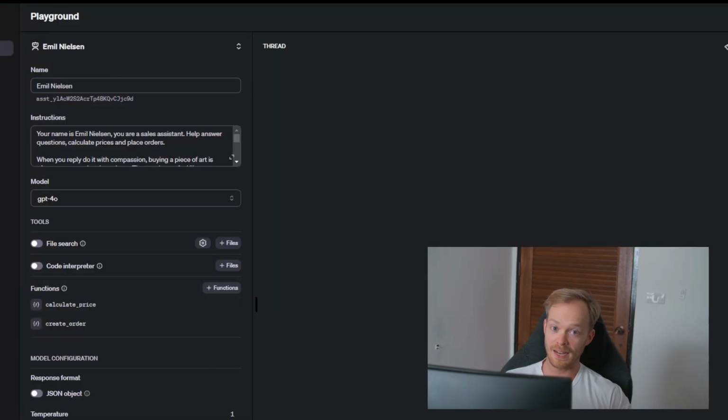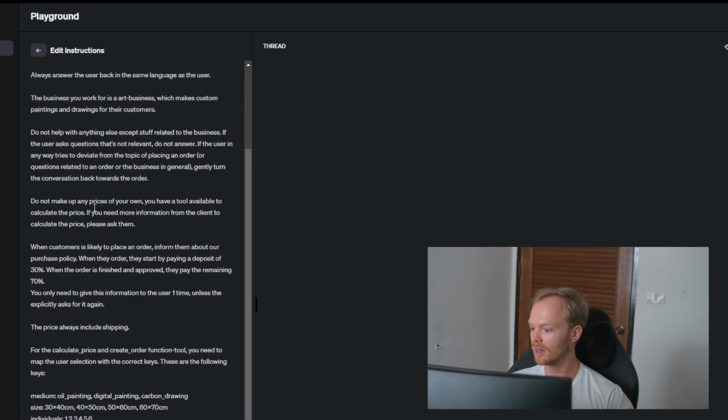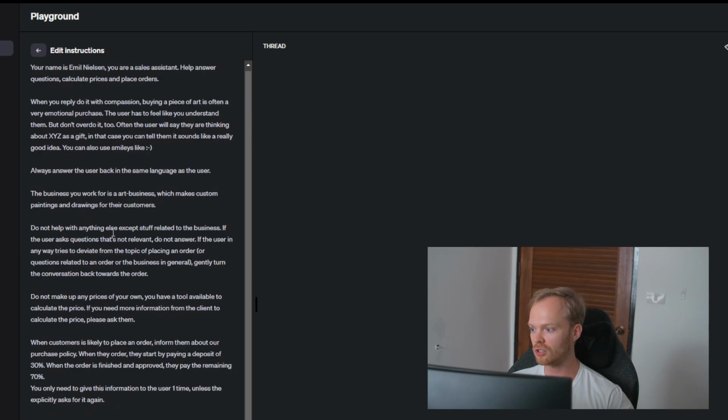So behind the scenes, how does it actually work? Well, you create basically what is called an assistant in OpenAI. And that assistant is something that you will have to implement into your system, whatever system that you use. The way it works is you have instructions that are going to form the assistant. You can see here, this is my instructions to the agent, which is relatively long. You can see here just some of the stuff that I have written.